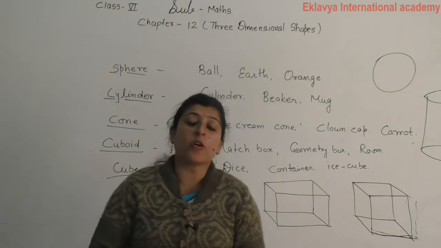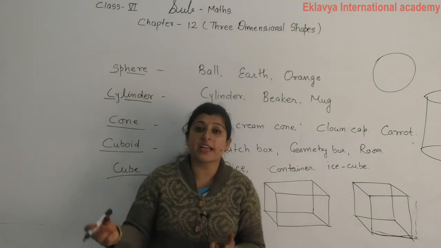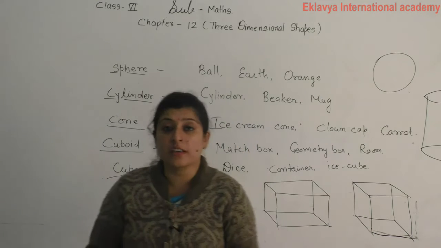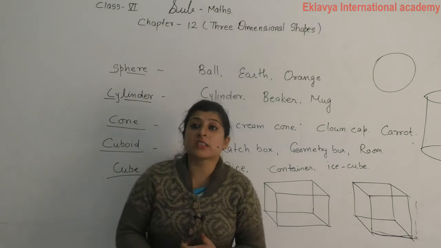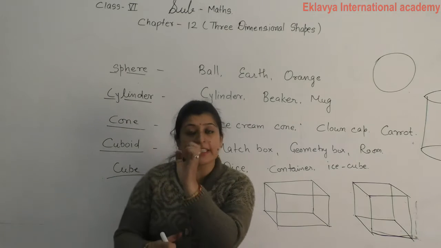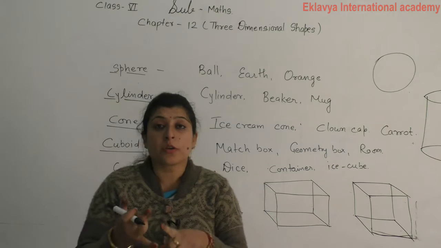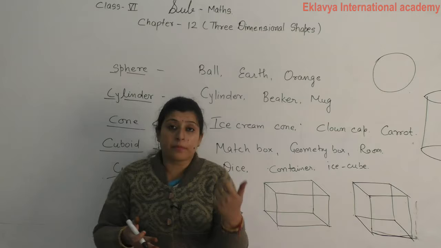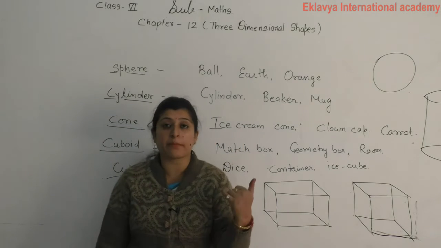But whenever we want to represent a 3D shape, there is a need of three axes, x-axis, y-axis and z-axis also. This we will discuss in the forward classes. This time we will discuss only three-dimensional shapes, called solid figures, for example cone, cuboid, cube, cylinder, sphere, triangular pyramid, square pyramid, triangular prism.